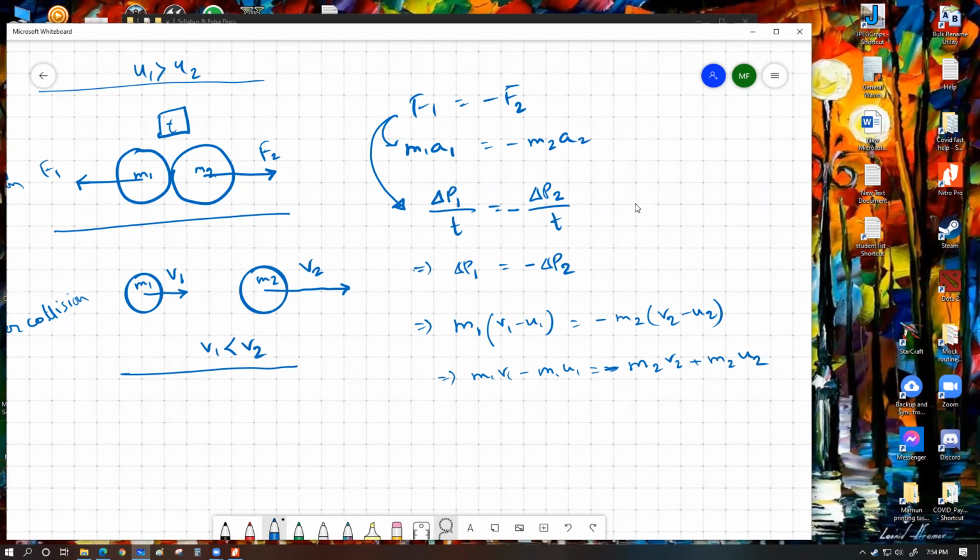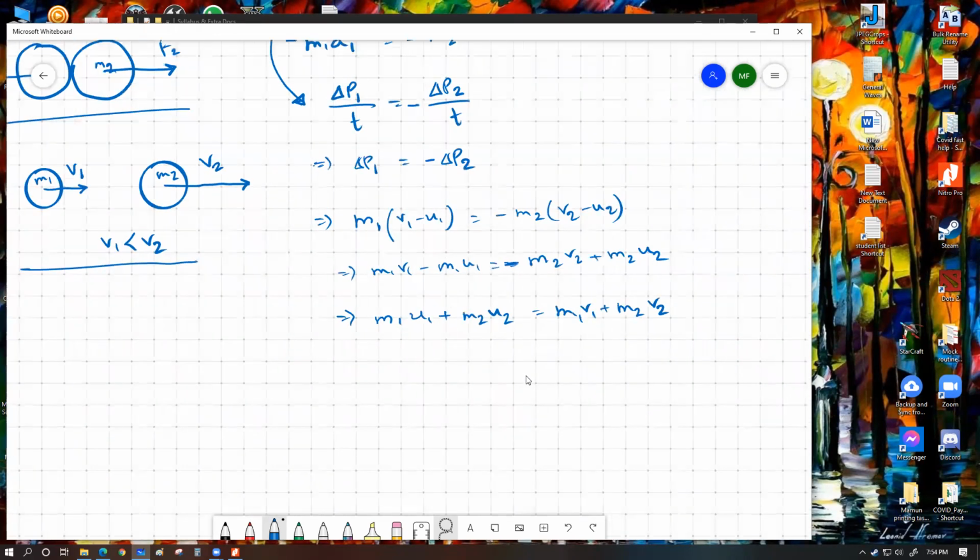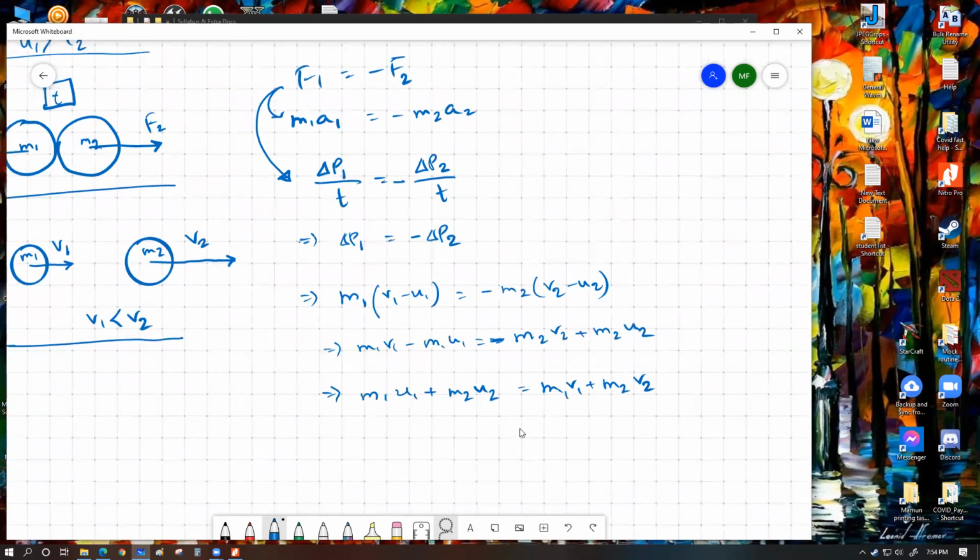If we change sides, for convenience, we can write m1 u1 plus m2 u2 should be equal to m1 v1 plus m2 v2. Now, this equation that we get all the way from Newton's third law is called the law of conservation of momentum. I'm going to break this mouthful name down for you word by word.